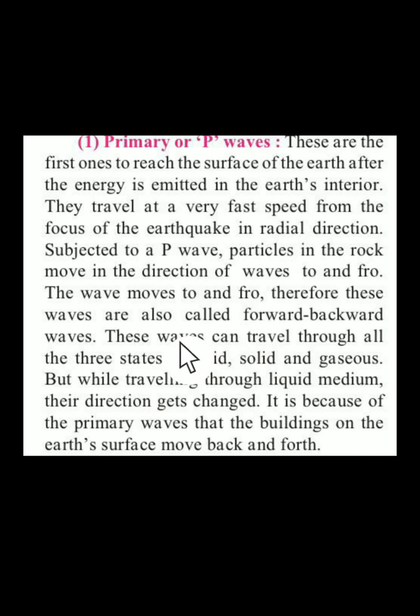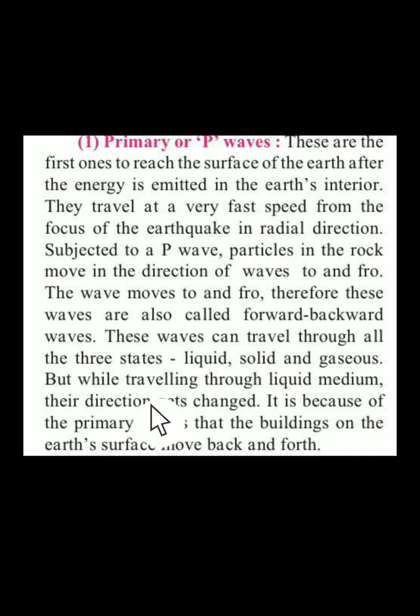To and fro is nothing but front and back. Say for example, you say I am going from here to a particular place: so 'to' is going, and 'fro' is coming back. So, to and fro movements. Therefore they are also called forward and backward waves. These can travel through all three states, that is liquid, solid and gaseous. So they move in all three states.